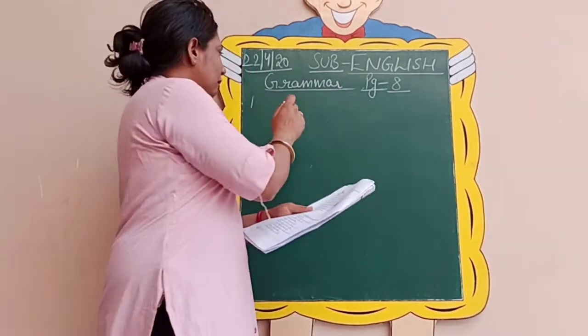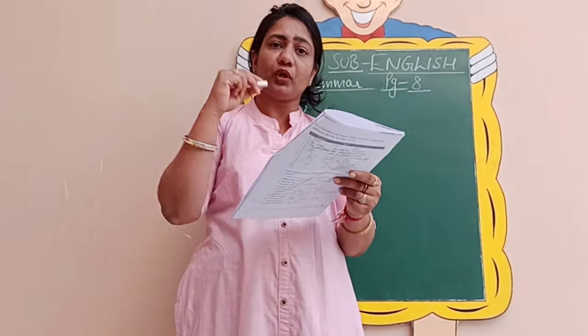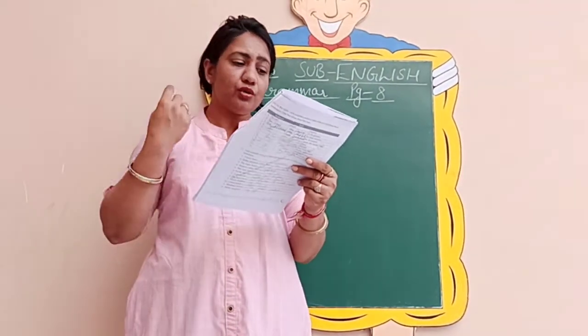So I will put a tick mark on number 5 as well. And you will also put a tick on number 5 in your books. So this way you are going to do it.